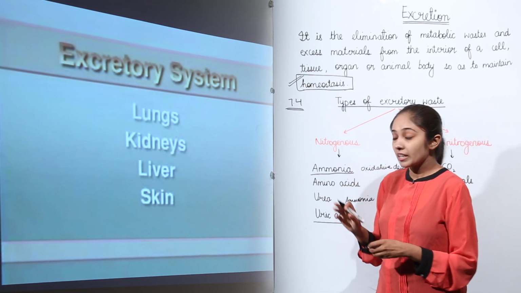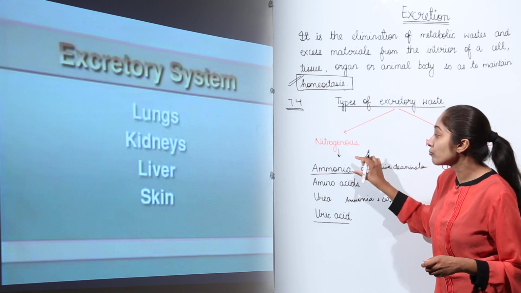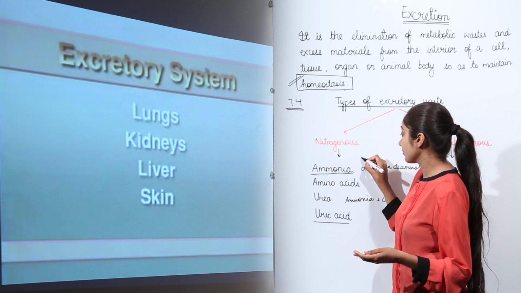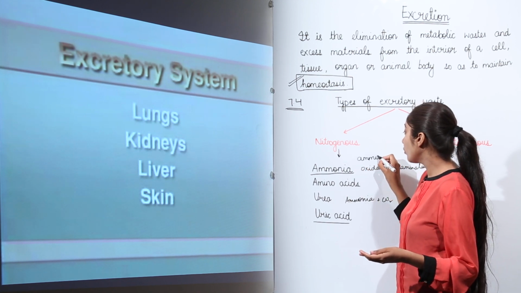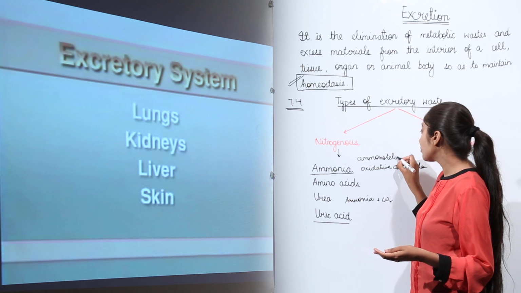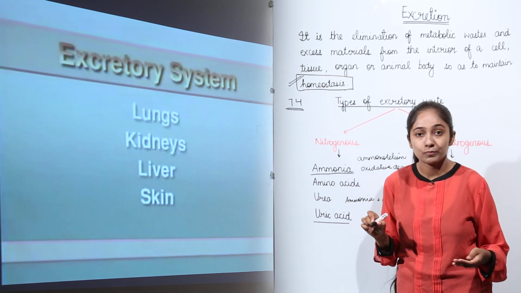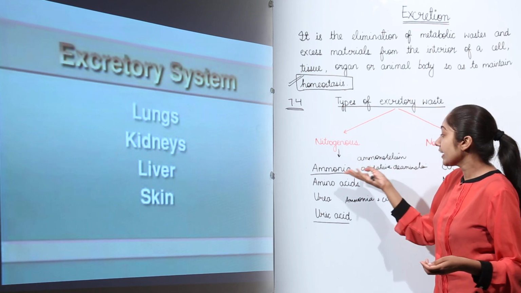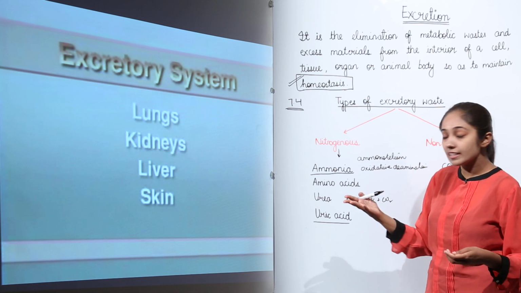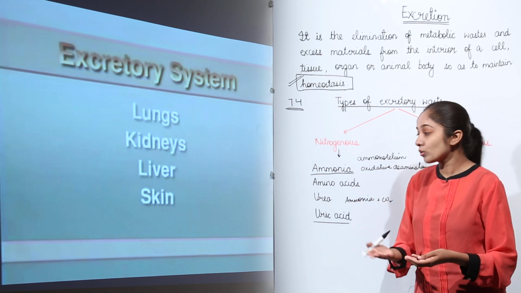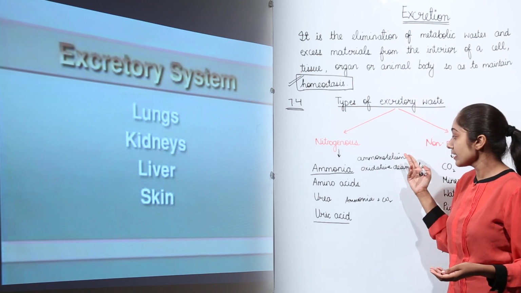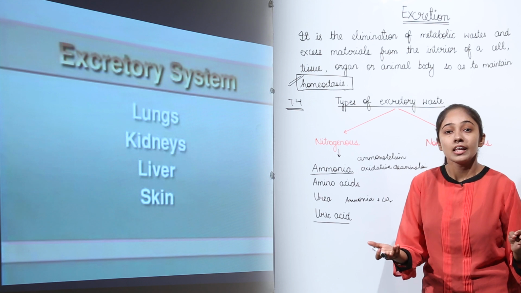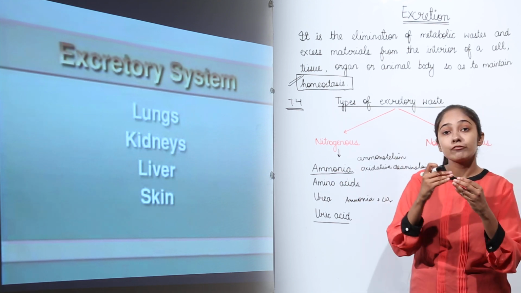Now just remember, the organisms which excrete ammonia as a waste product are known as ammonotelic organisms, and the process is known as ammonotelism, right? In what case does this happen? For example, I told you in the case of Hydra or simple organisms, the ammonia is removed by diffusion because it is highly toxic.